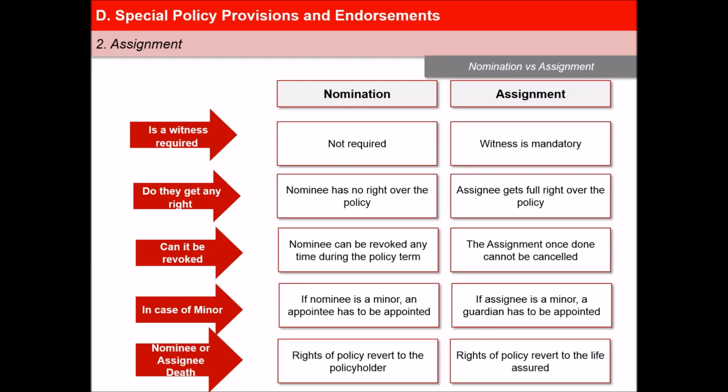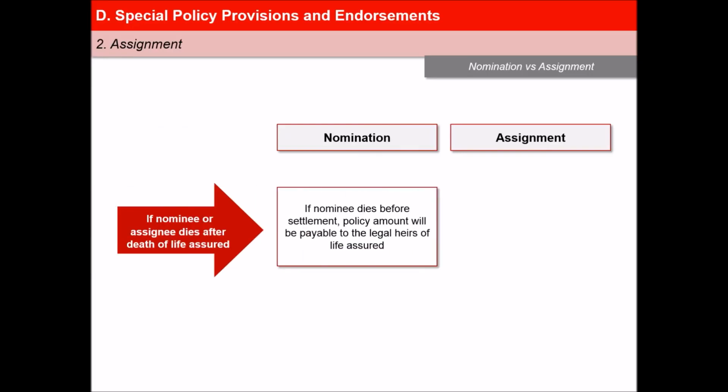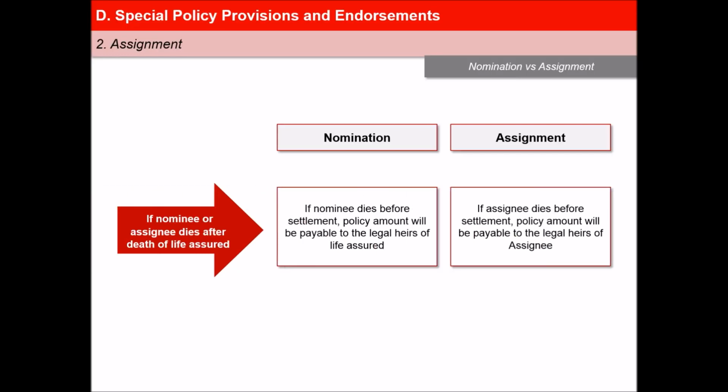Though in case of the absolute assignee's death, his legal heirs are entitled to the policy. Eleventh, if the nominee dies before settlement, the policy amount will be payable to the legal heirs of the life assured. Whereas if the assignee dies before settlement, the policy amount will be payable to the legal heirs of the assignee.